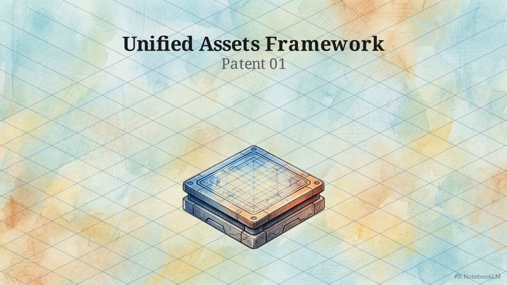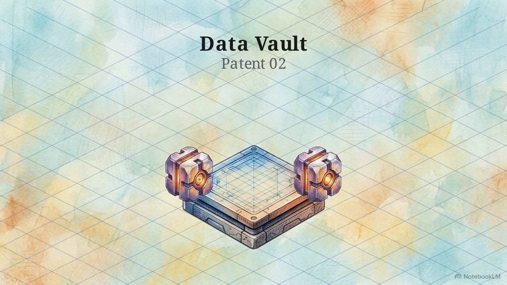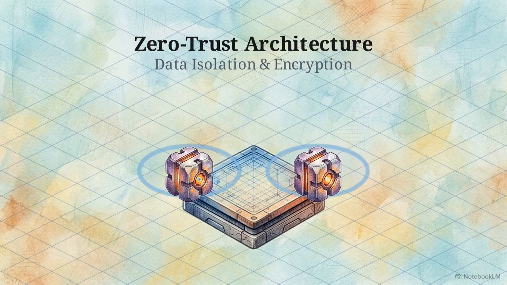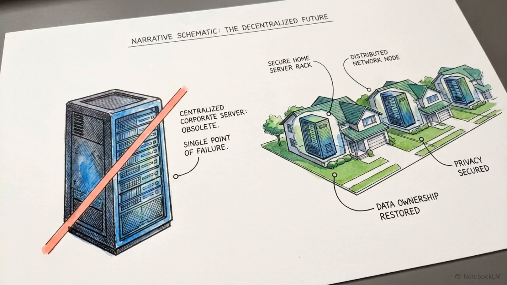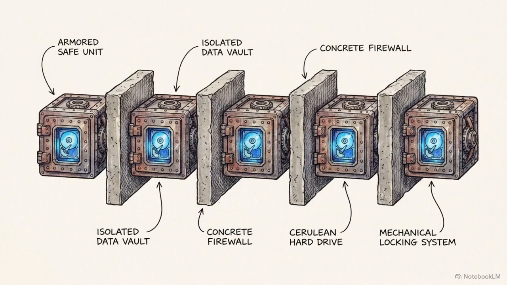This is the Unified Assets Framework, Patent 01, the master blueprint connecting all property and life domains into a single system. Operating inside is the Data Vault, Patent 02. It intercepts, encrypts, and isolates raw external data from the platform provider. Traditional centralized platforms hold user data in accessible server pools, creating a liability. By inverting this structure so the provider cannot access the data, the architecture removes the risk of a single, massive, centralized data breach.